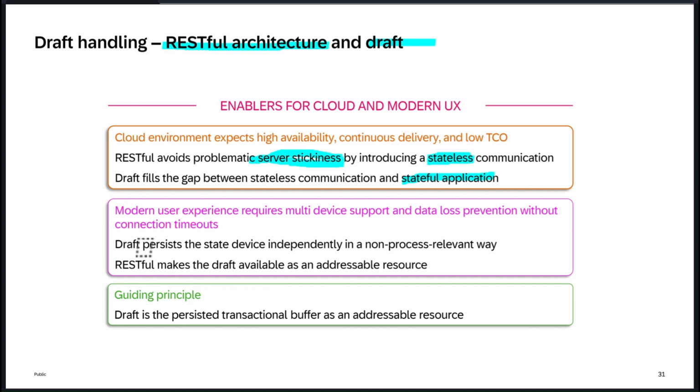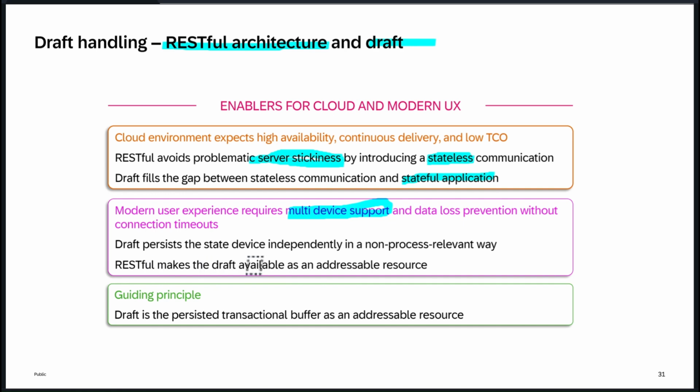Second thing is draft purges the state devices independently in a non-process relevant way. First of all, why do we need to store the information? It's not only for the same system, it's for multi-device support as well. If our application is running in the cloud, I should be able to open it on a laptop, desktop, tablet, or even mobile, correct? And it's responsible for providing the data without any loss, even in a connection timeout, whatever I was talking about earlier. So this draft handling will take care of this part very clearly.